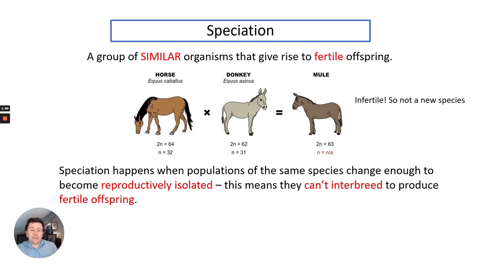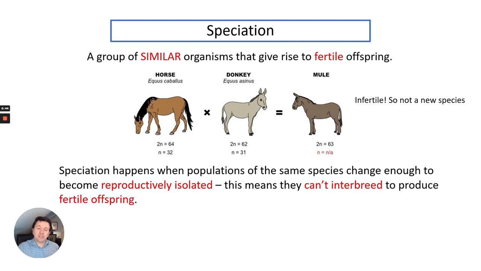So if they have gametes, there's 32 and 31, and that would give the mule 63 chromosomes. That means that the mule is infertile. So in the explanation of what a species is, a mule is not a separate species.